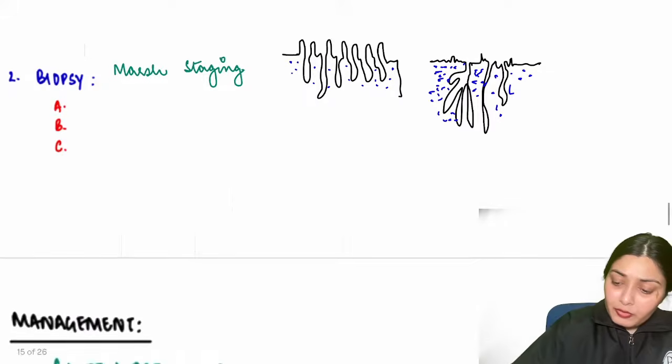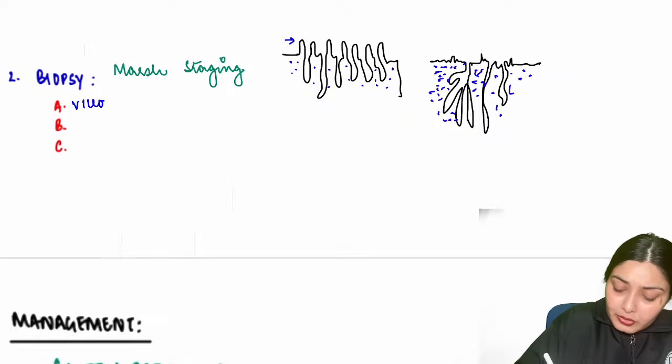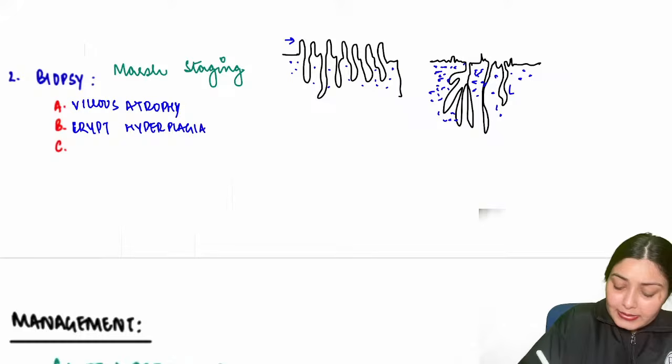You see first there is villus atrophy. There is hyperplasia of the crypt, crypt hyperplasia. And lastly, there is an increase in the number of intraepithelial lymphocytes.